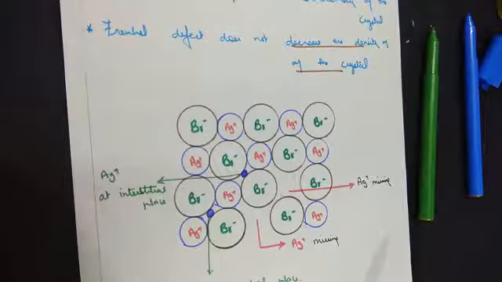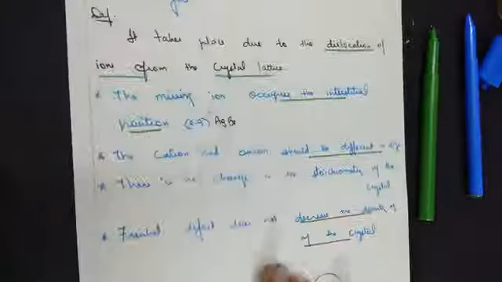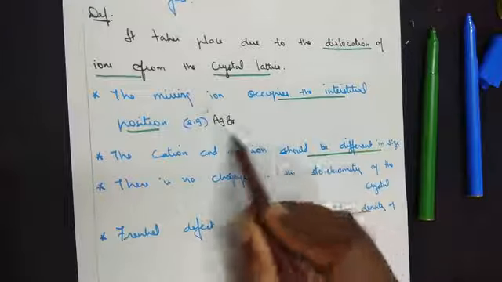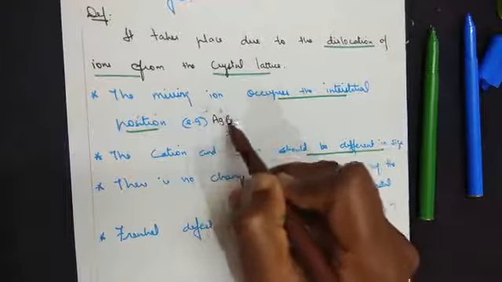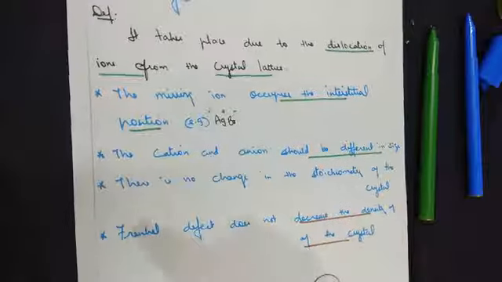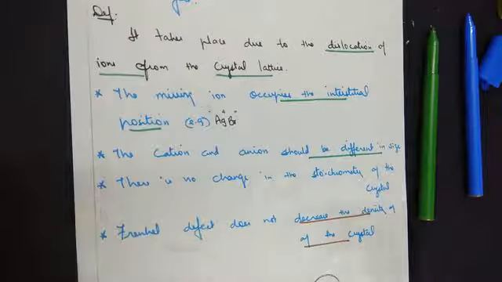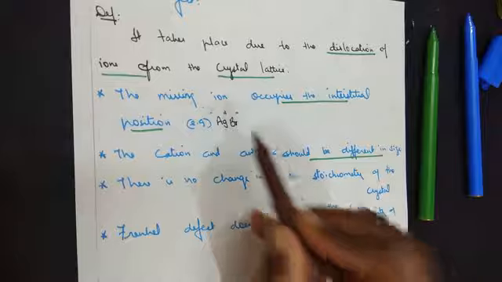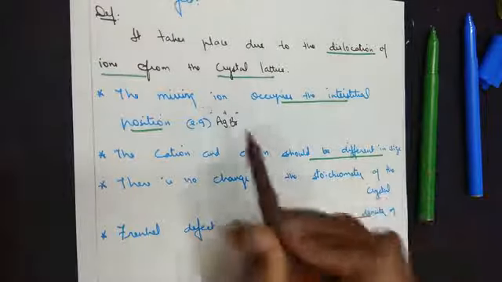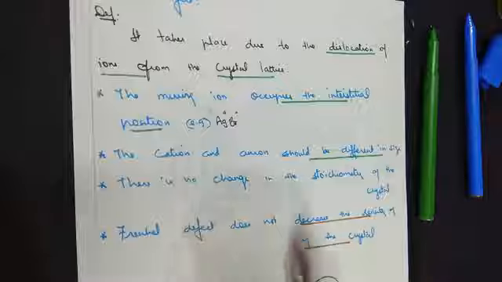Let's take the practical example of it. I have taken the crystal structure of silver bromide. What have we told here? Both the Ag plus ion and the Br minus ion should have different sizes. When I gave you the radius ratio concept, I explained to you that usually anions are bigger in size and cations are smaller in size.